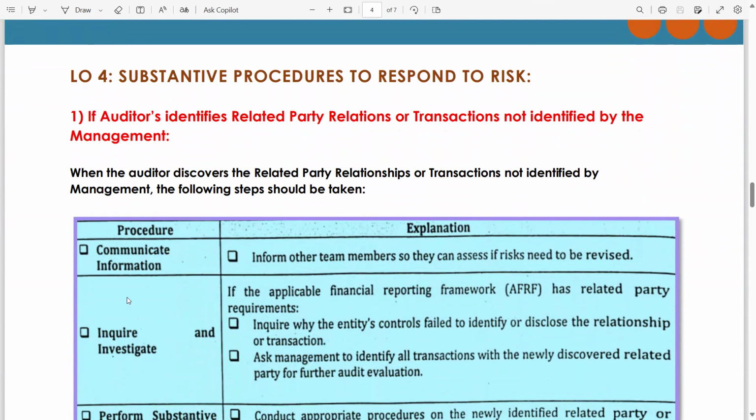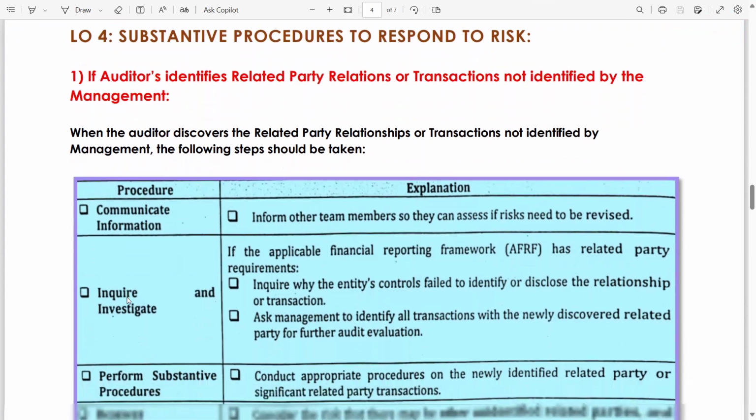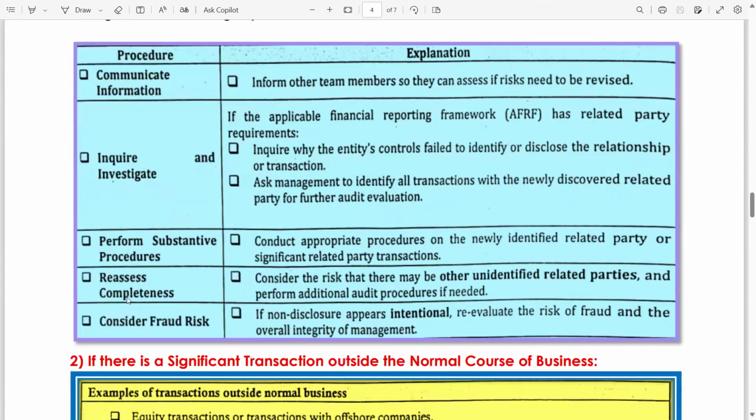If the auditor identifies, please be attentive, related party relationships or transactions not identified by the management, it means the auditor himself identifies related parties not told by the management. When the auditor discovers related party relationships or transactions not identified by the management, the following steps should be taken. Procedure explanation: communicate information.